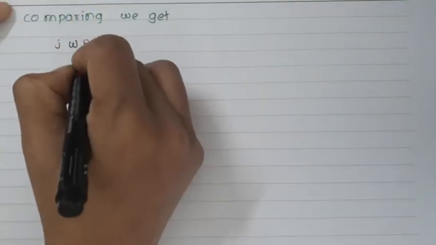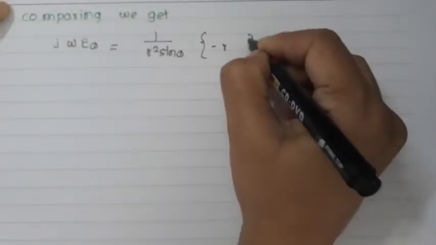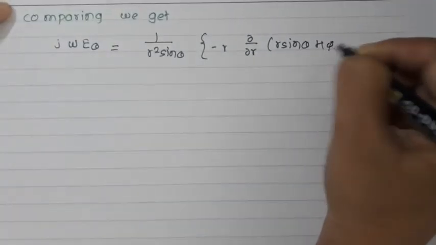So if I compare both the equations, I can write that j omega epsilon E theta is equal to 1 upon r square sine theta times minus r, d by dr of r sine theta H phi.